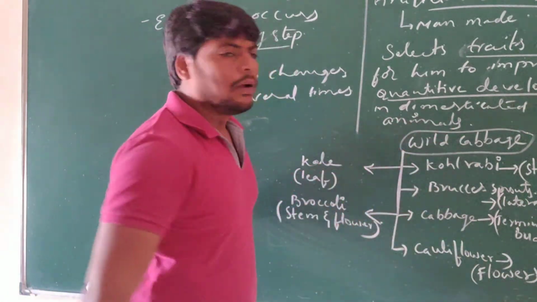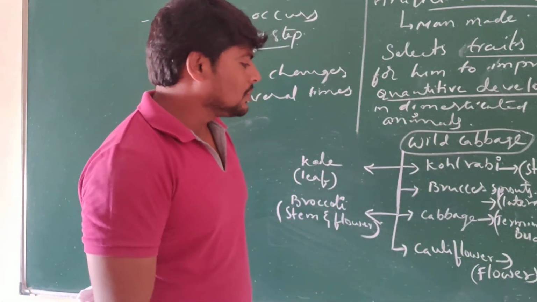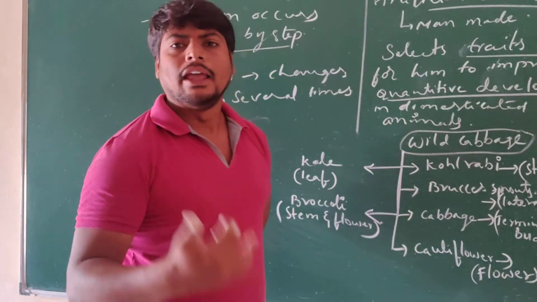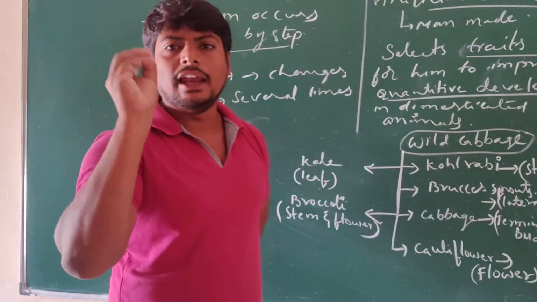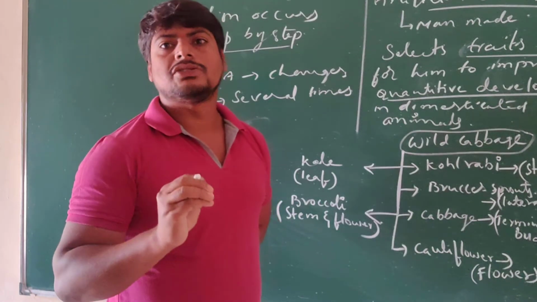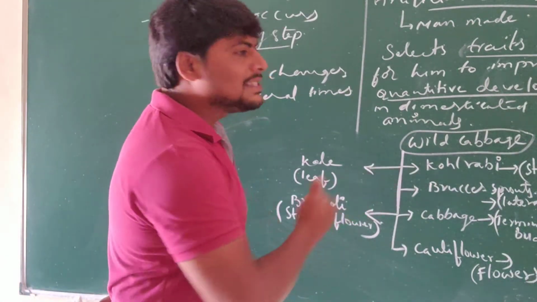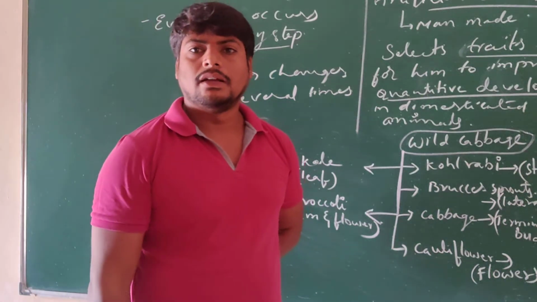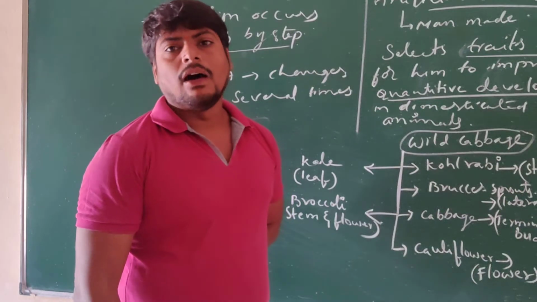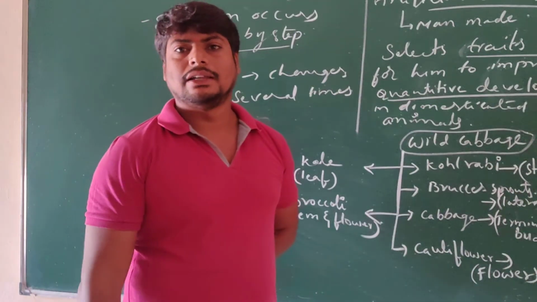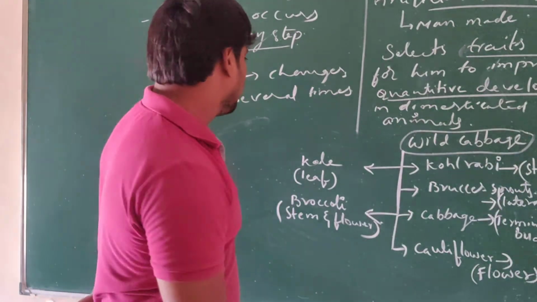It doesn't occur within a single modification in the structure of the DNA, and it occurs in a step by step manner, and that's why it is made by the man. And what do we call it? Artificial selection. Understand?